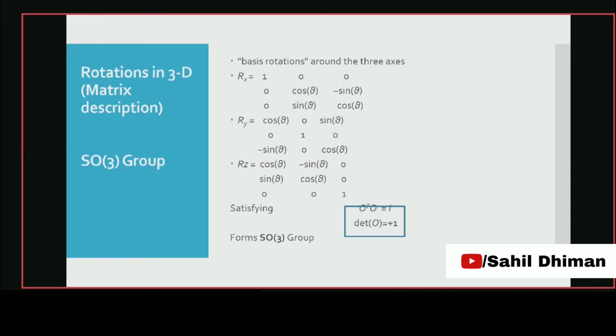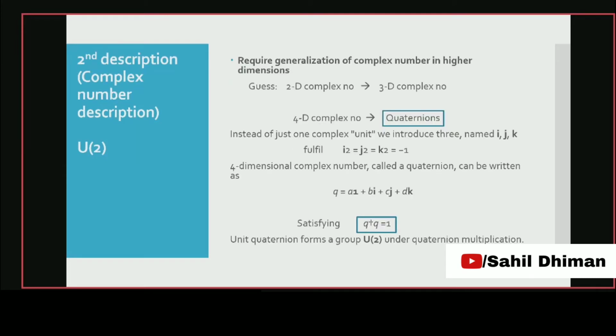Now we come to rotation in 3 dimensions. In 3 dimensions, we know Rx, Ry, Rz represent the rotation about the X, Y, and Z axes, and the conditions O transpose O equals identity and determinant +1 will define the SO3 group. Similarly, in 3 dimensions, we try to find the second description using complex numbers, but we need complex numbers in higher dimensions. We might guess going from 2 dimensions to 3 dimensions, but 3-dimensional complex numbers do not exist. Then we move on to 4 dimensions, and these 4-dimensional complex numbers are known as quaternions.